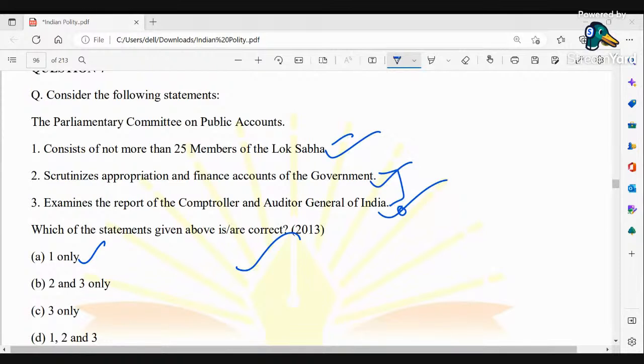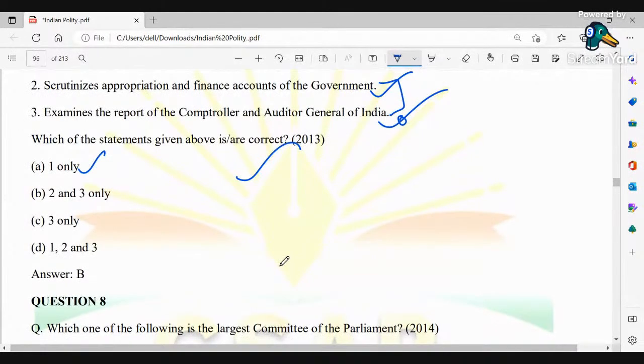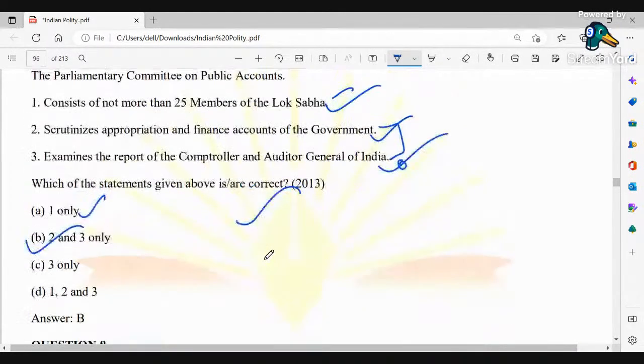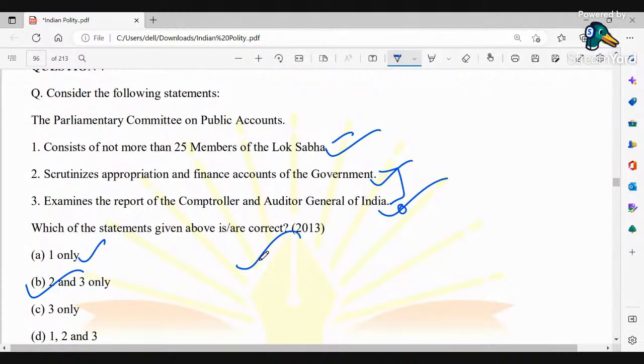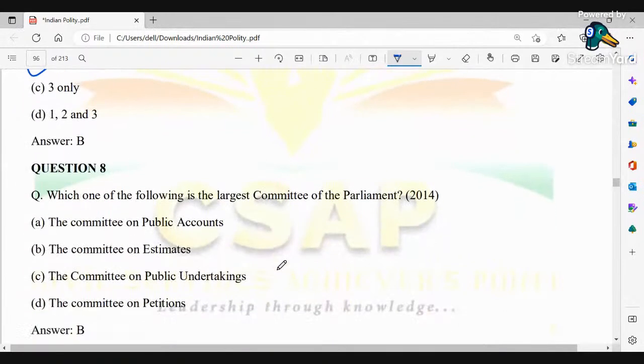Any more? Okay, fine. Correct answer, B. Okay, good. Three of you. The correct answer is 2 and 3. So here, the first option is absolutely wrong. Okay, so therefore, you have got all these explanations in our respective PDFs.